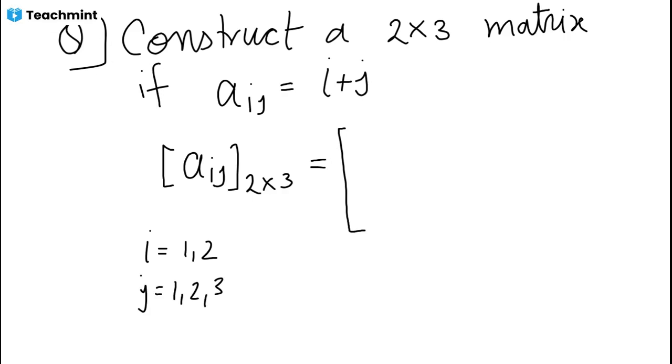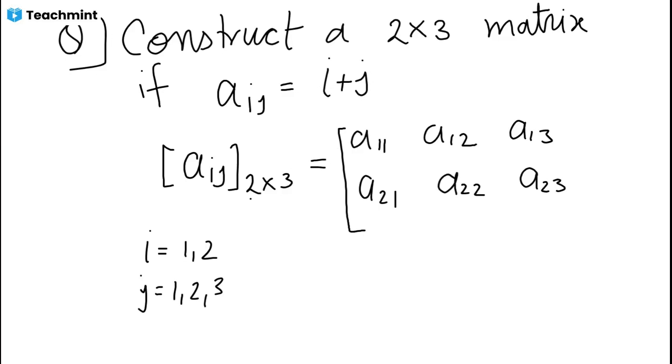We can represent the required matrix in this form: we need A11, A12, A13, because we have 3 columns, and A21, A22, and A23, because we need 2 rows and 3 columns.